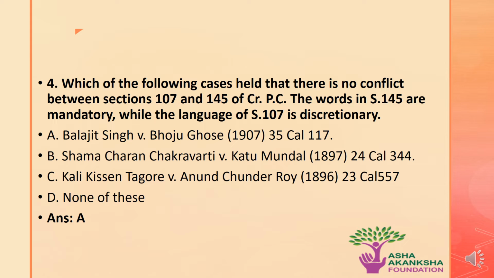The options are A. Balajit Singh versus Bhoju Ghosh, B. Shama Charan versus Katu Mandal, C. Kali Kisen Tagore versus Anand Chander Roy, or option D, none of these. The correct answer to this question is option A, that is Balajit Singh versus Bhoju Ghosh is the case law that held that there is no conflict between Section 107 and Section 145 of the CRPC.